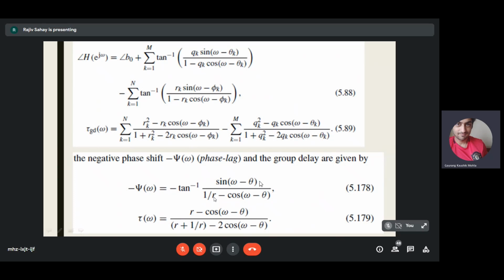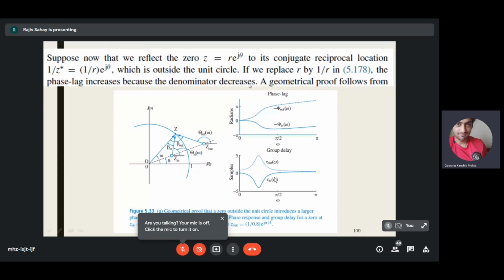The denominator will shrink when R is greater than the unit circle. That is what is written. So phase lag increases because the denominator decreases.